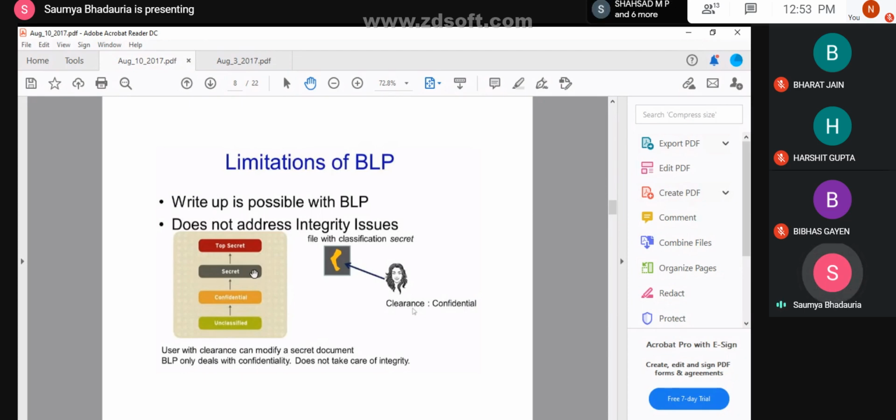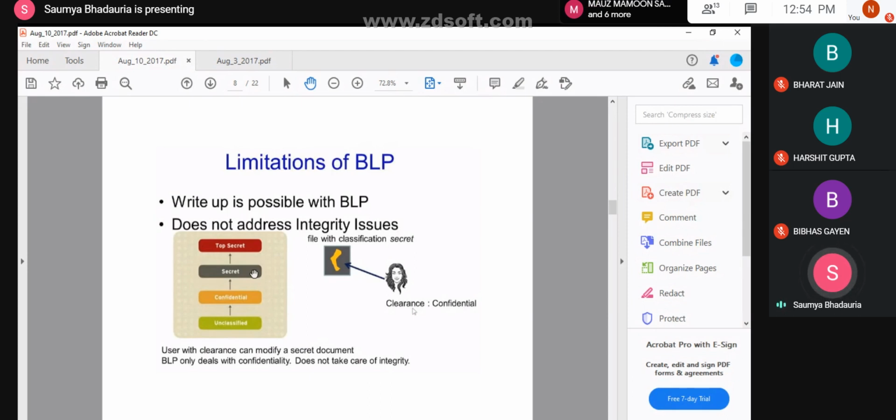But as soon as you are modifying the value which is there in the secret and the top secret level, the write-up would always be considered a big no, because you are copying the data from a lower level to a higher level.